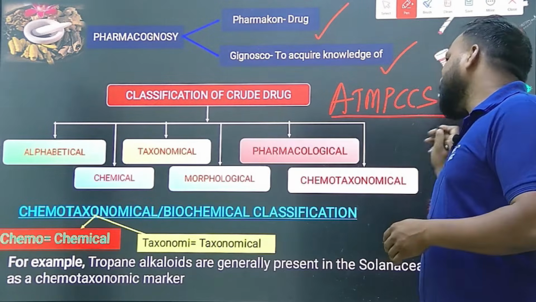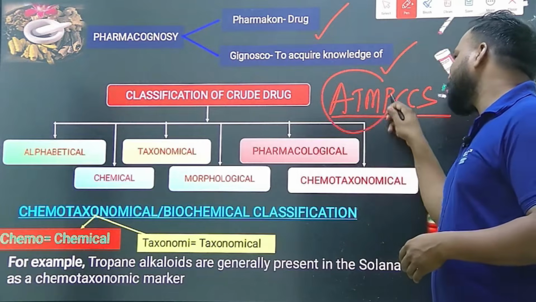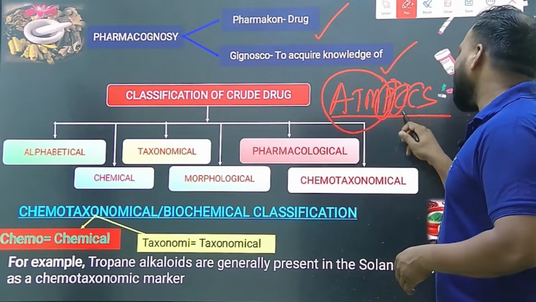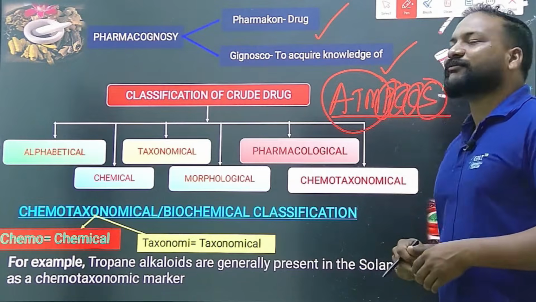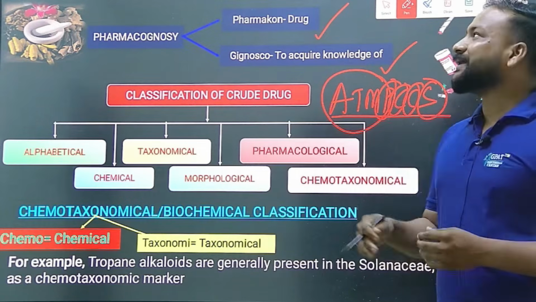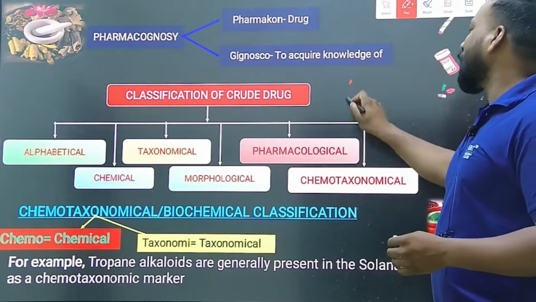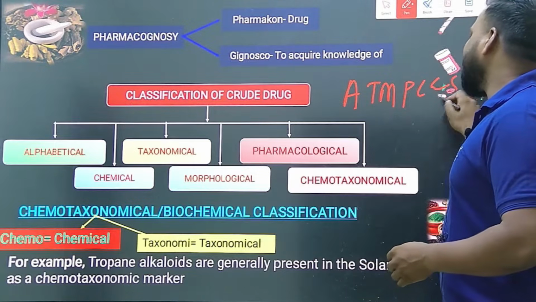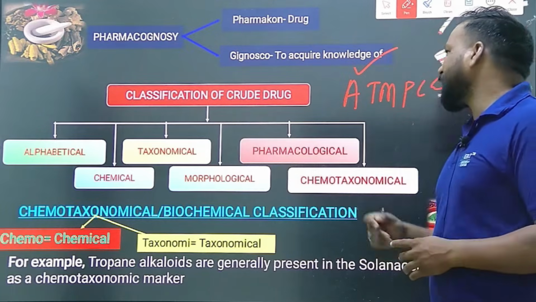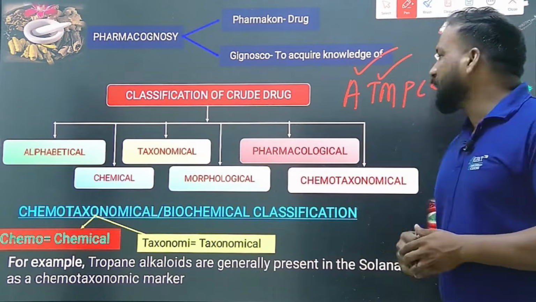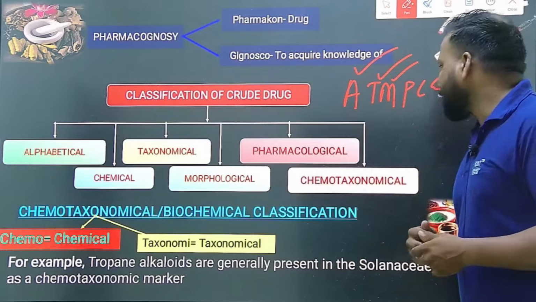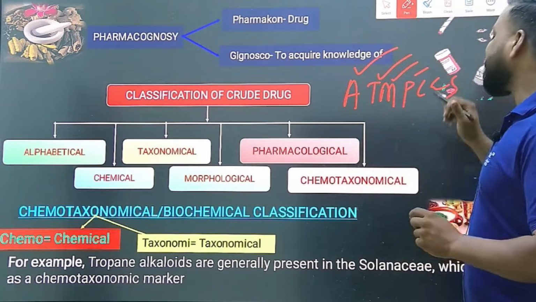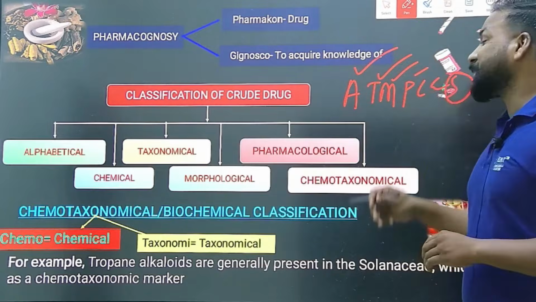ATM PCCS. We do have ATM cards, and for that we have a pin code, which needs to be changed successfully whenever we require. ATM pin code change successfully, or ATMPCCS, where A stands for alphabetical, T for taxonomical, M for morphological, P for pharmacological, C for chemical, C for chemotaxonomical, and S for serotaxonomical.